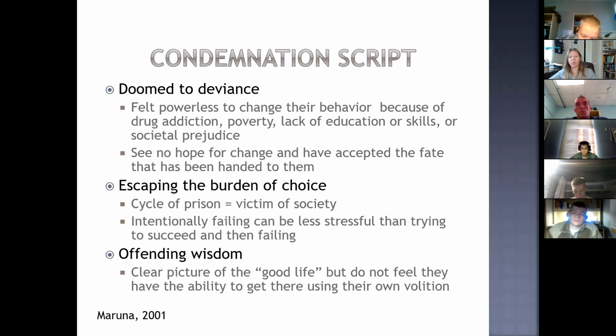And when you've spent most of your adult life in and out of prison, I mean, I get it. They feel like it's just not possible for them. And the irony of the situation about offending wisdom is that they just might be right. So the condemnation script that the persistent offender constructs for themselves may not be an accurate assessment of reality, but it certainly conforms to societal wisdom about deviance, criminality, and a measure of one's personal success. We know the biggest predictor of future criminal activity is previous criminal activity.